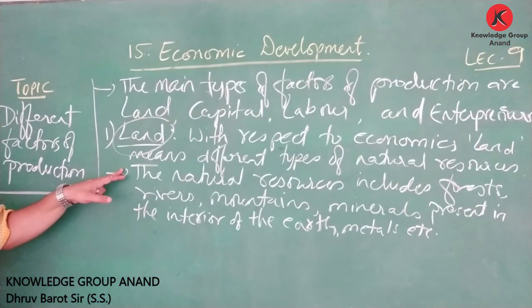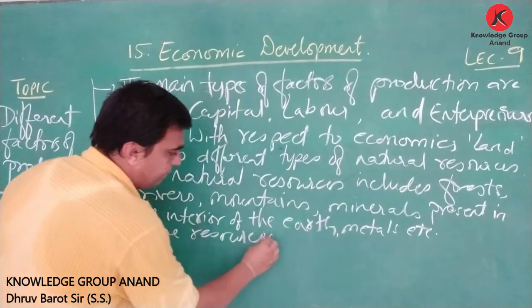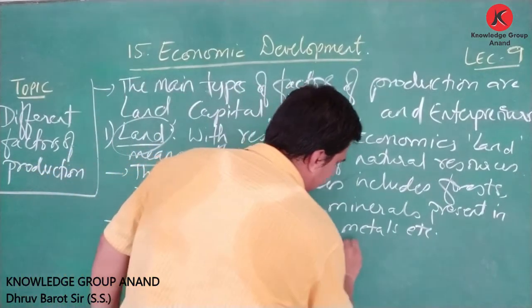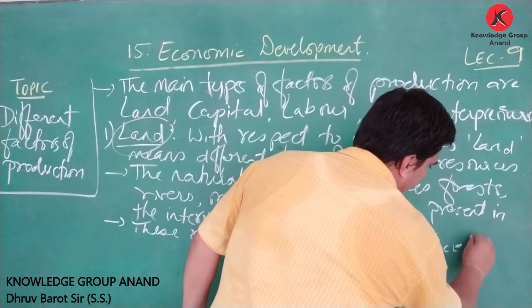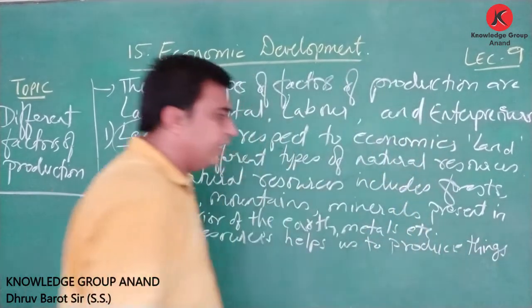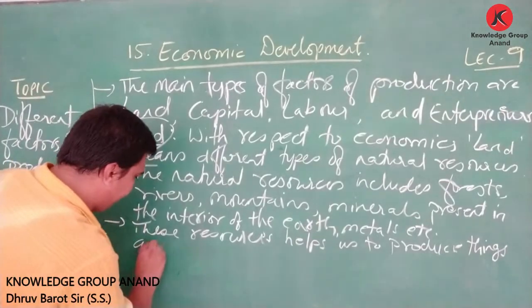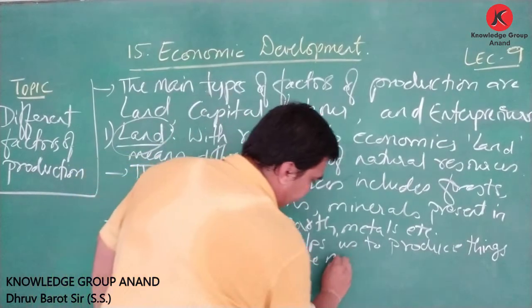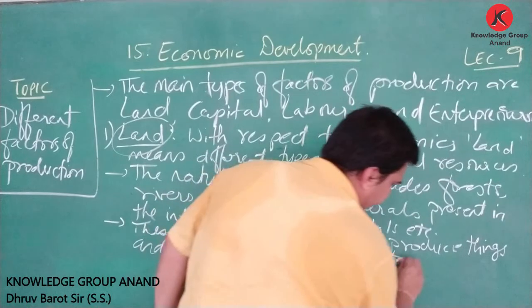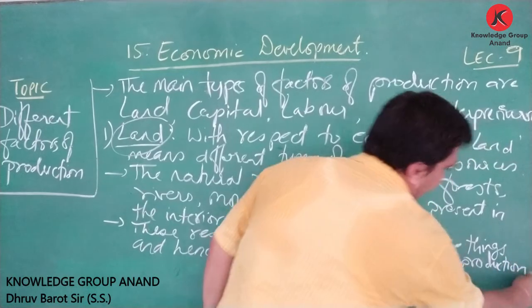So friends, here it is said, these resources help us to produce things, and hence land is the major factor of production.